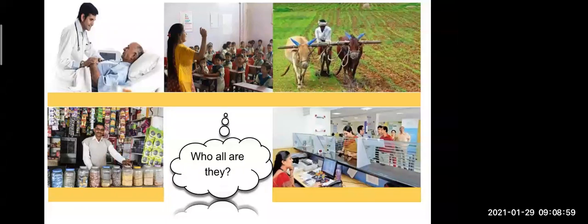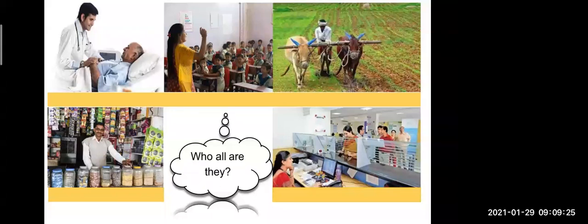Yes, a doctor is checking the patients. Very good. That means the first picture is about the doctor. What is there in the second picture? A teacher is teaching the students. Yes, as we are teaching now, in the same way she is a teacher and she is teaching the small children. What do you see in the third picture?